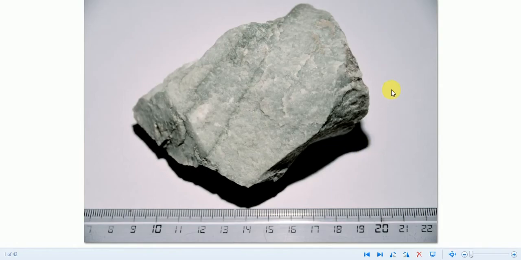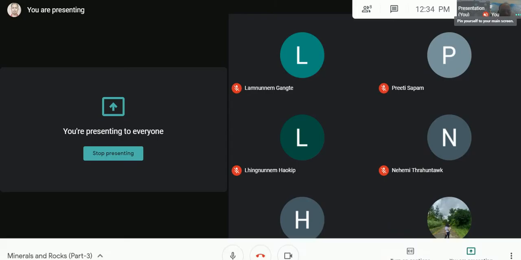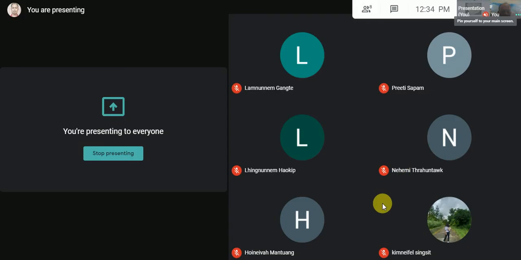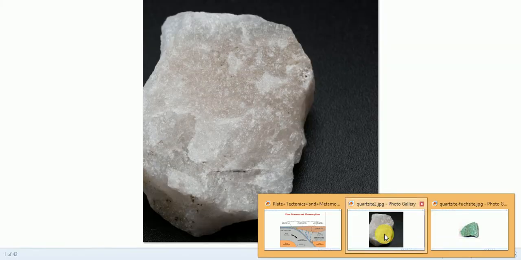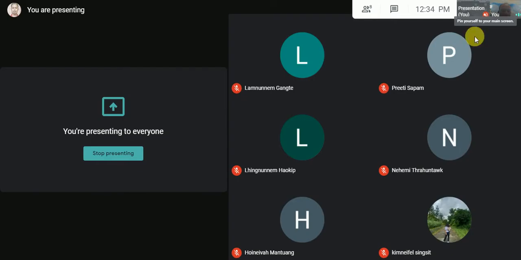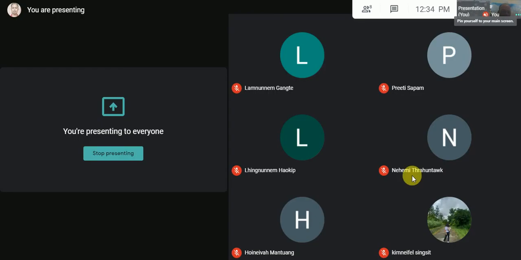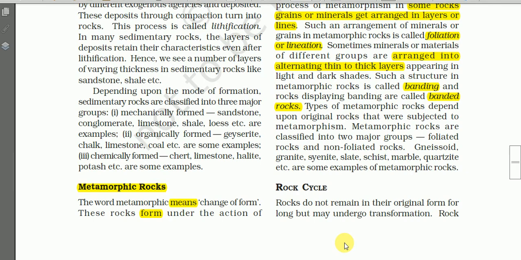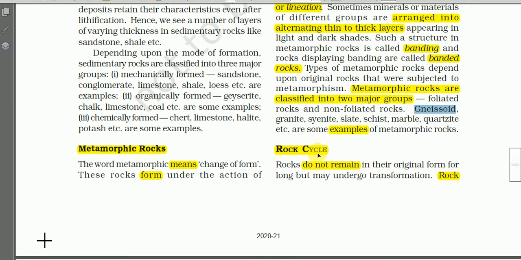This is quartzite, non-foliated. This is also quartzite. Another photograph of quartzite. And here the last one, okay, this is also a quartzite. Here the color is greenish, and this is because of impurities. So these are some examples of metamorphic rocks. And next we have the rock cycle.